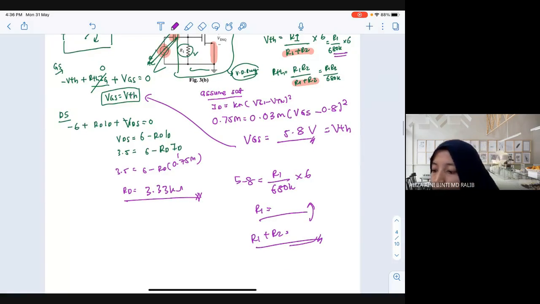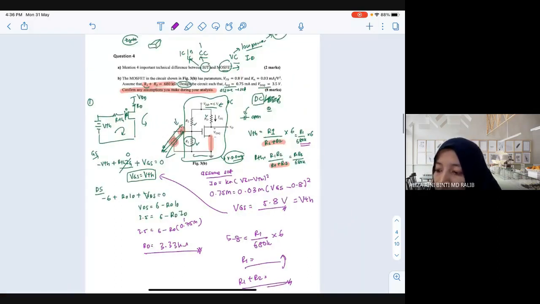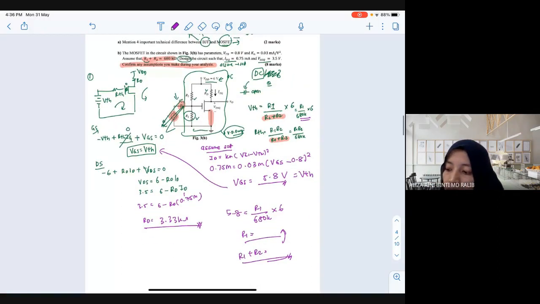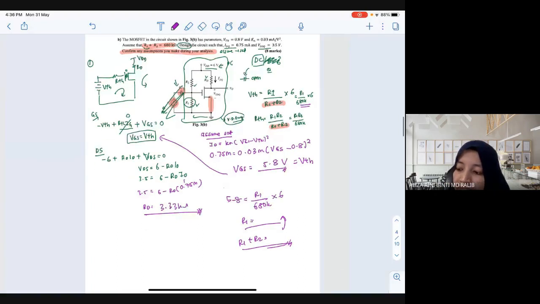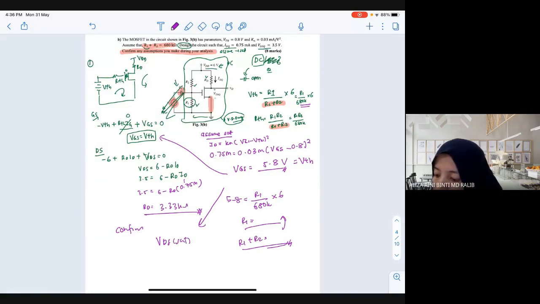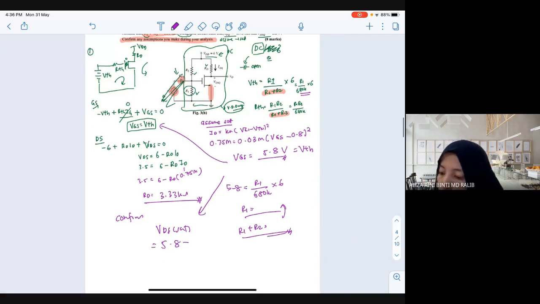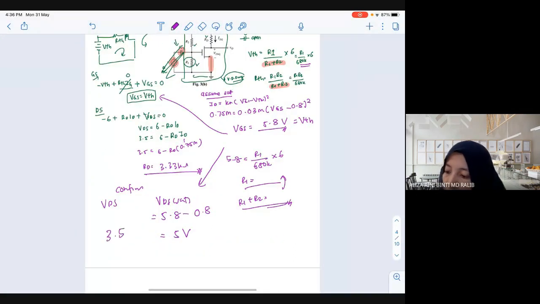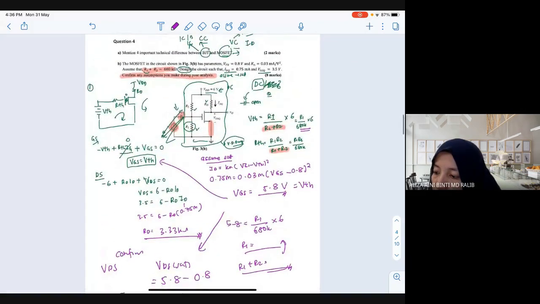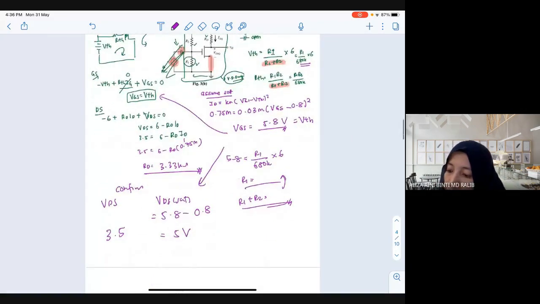But are we done now? Is it a complete solution? Confirm. Confirm, yes. Don't forget the word confirm. So now let's try to confirm. VDS set, what is the value of VDS set? 5.8 minus 0.8. So it become 5. Your VDS here is how much? 3.5. Am I correct?